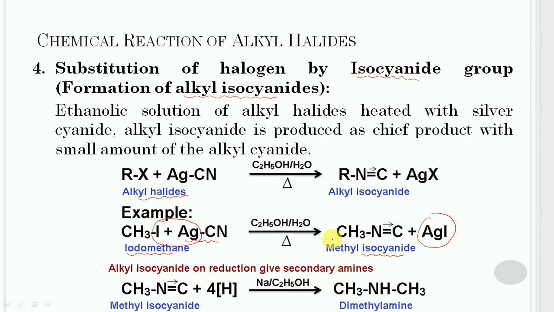So in this case, methyl isocyanide will get formed that will undergo reduction with the help of sodium metal in alcohol, and in this case dimethylamine will get formed, which is a secondary amine.